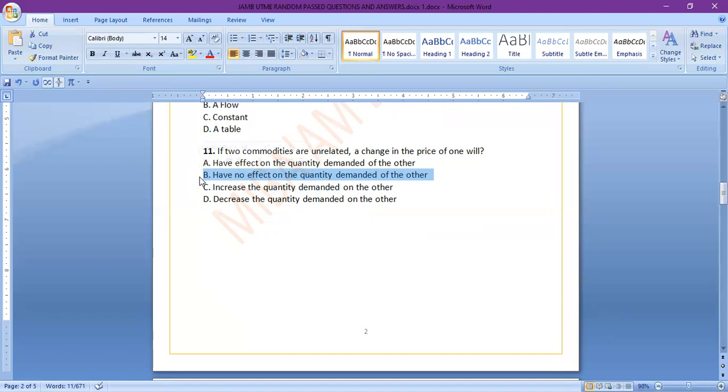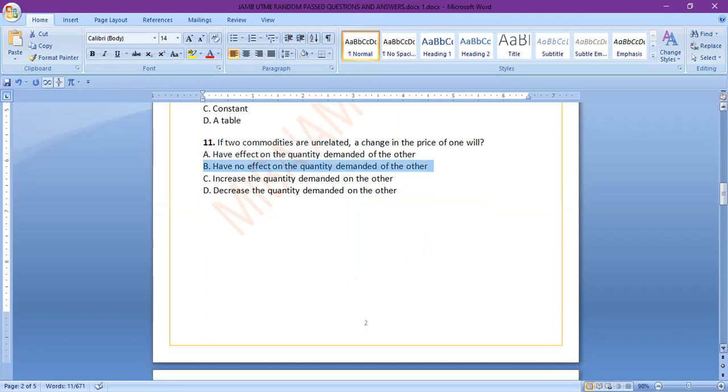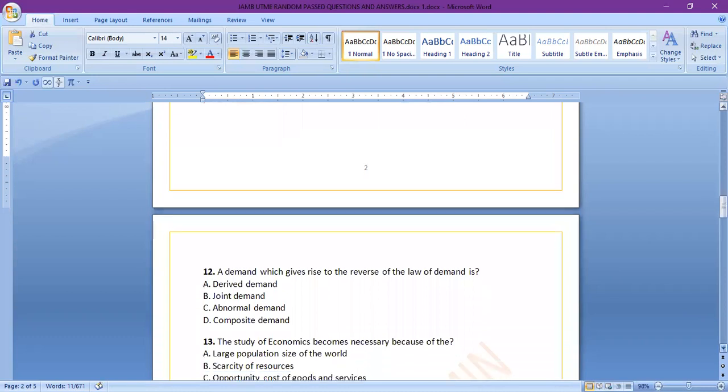When they don't have any relationship, they are neither competitive goods, they are neither complementary goods, they are neither goods that have derived demand. So when the price of one increases, it does not affect the price of the other. So they don't have any relationship. You can think of an example that you may want to use.